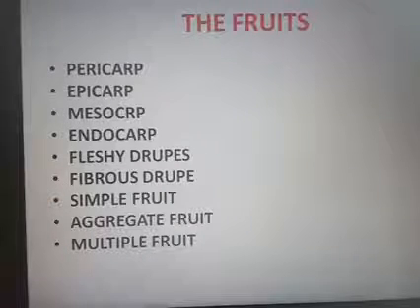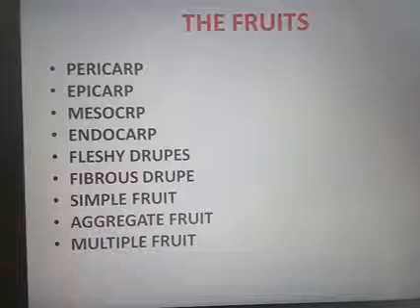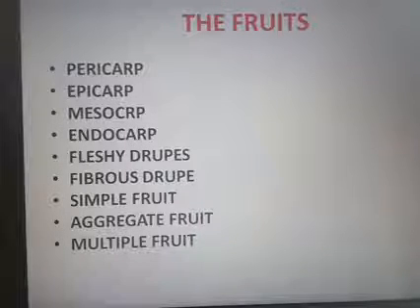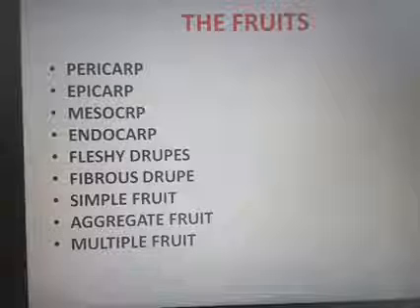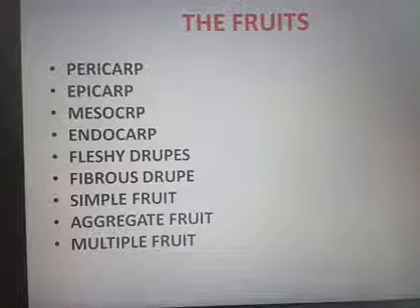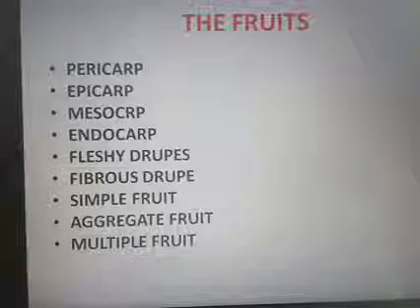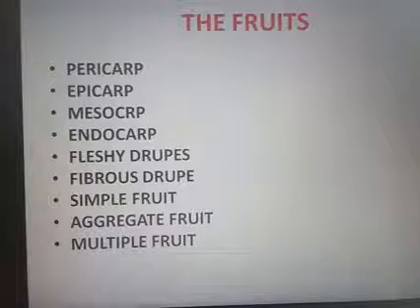In mango and coconut, the pericarp is differentiated into outer thin epicarp, fleshy or fibrous mesocarp, and inner hard endocarp. In coconut, the endocarp is stony. Both have an outer thin epicarp. In mango, the mesocarp is fleshy; in the coconut, the mesocarp is fibrous. The inner portion is a hard endocarp in mango, and stony in the case of coconut.